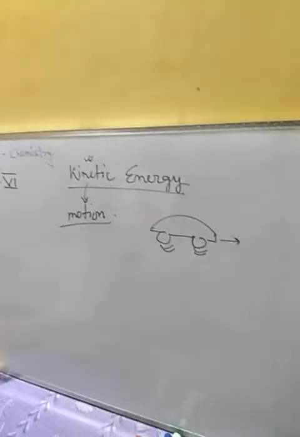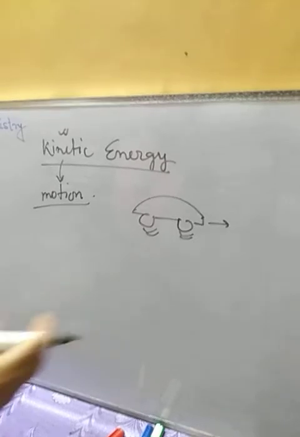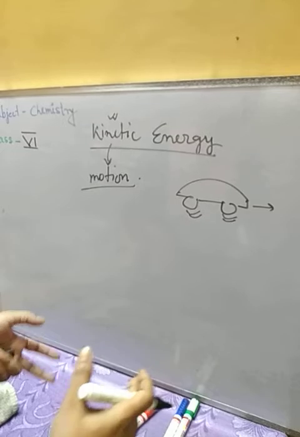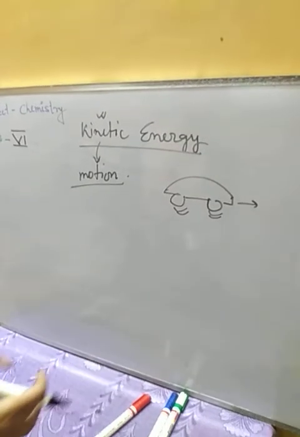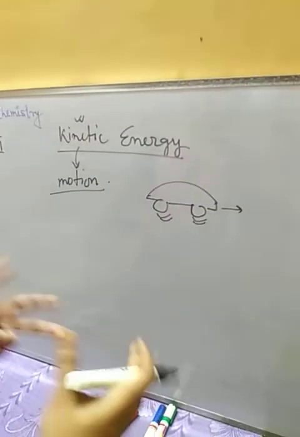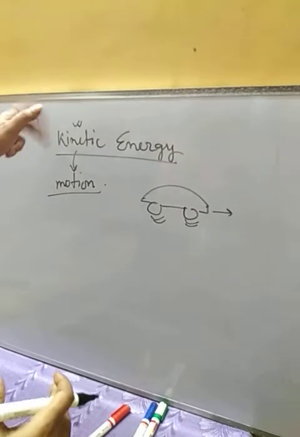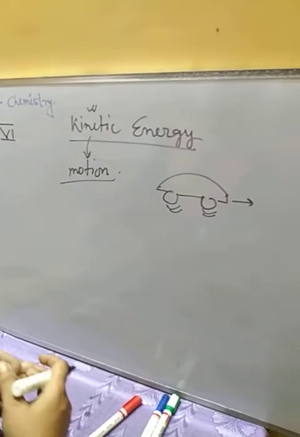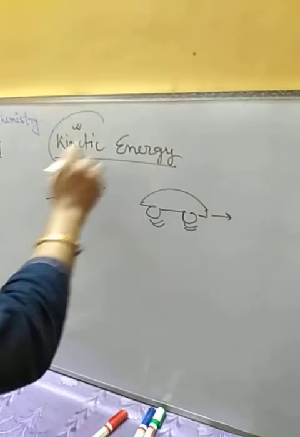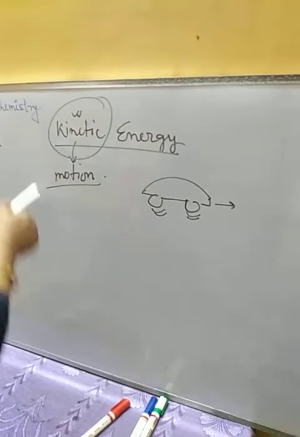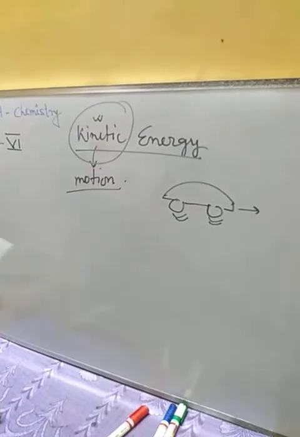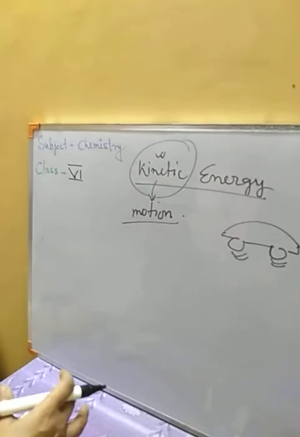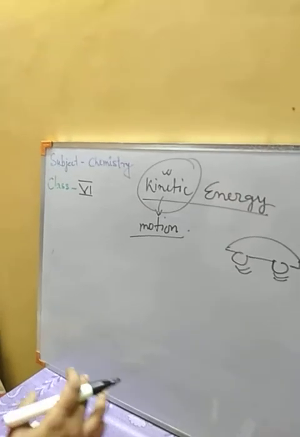And when a substance is standing somewhere, or kept somewhere, so no motion is there, but because of its position, which is fixed for that particular time, it will contain some energy that we will be calling potential energy. Okay, so we will talk about kinetic energy today. Because of the motion, the energy which is there in a body, in a substance, is called kinetic energy.